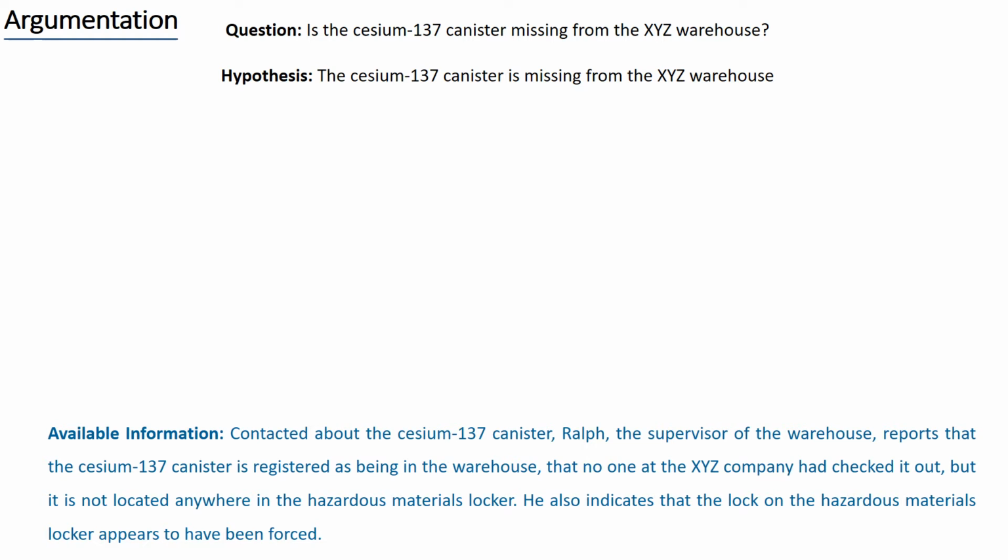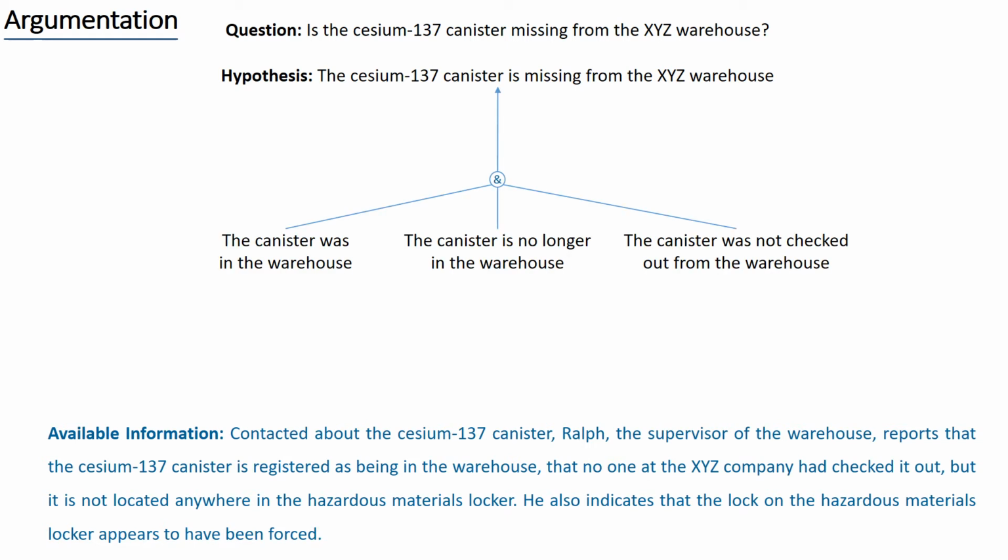This information suggests that we may decompose the top hypothesis into the following sub-hypotheses. The canister was in the warehouse, the canister is no longer in the warehouse, the canister was not checked out from the warehouse. This is an argument or reason for the hypothesis to be true.